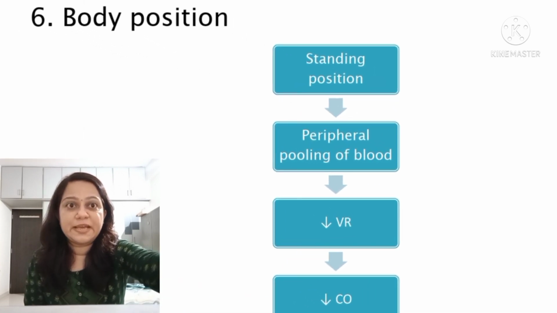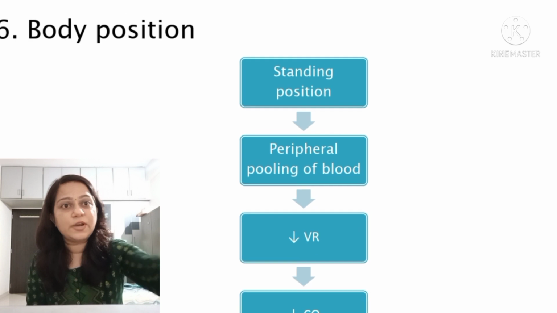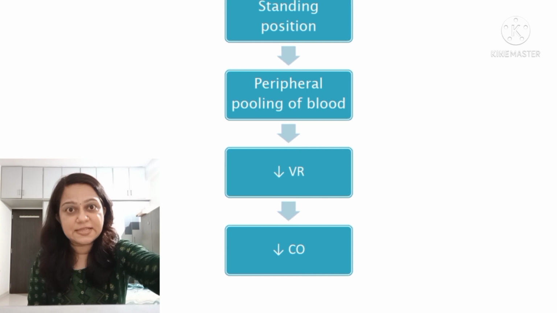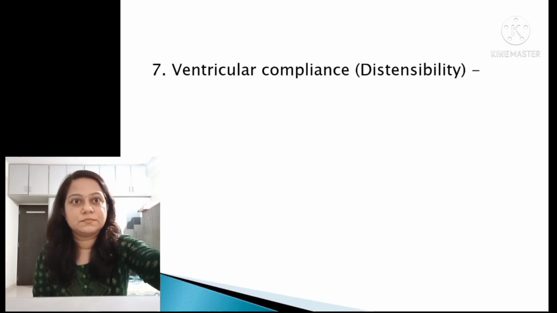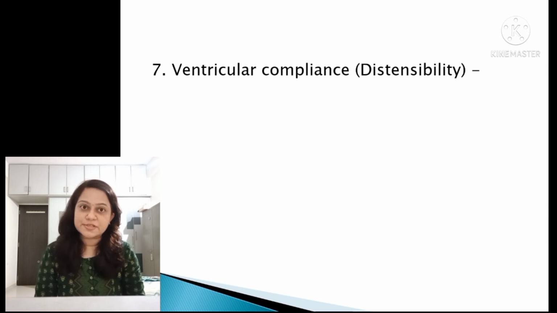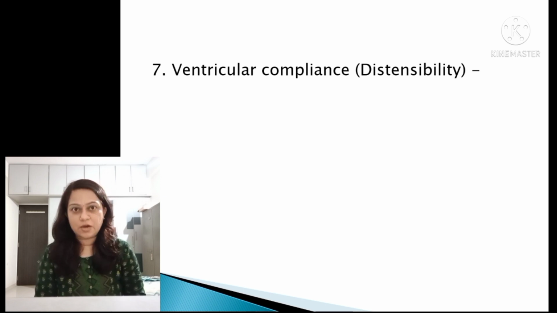Then body position. In the standing position, there will be peripheral pooling of the blood, so venous return reduces and it will cause a decrease in the cardiac output. Then ventricular compliance. Any disease or condition which affects ventricular contractility will cause a decrease in the cardiac output. Anything which reduces myocardial contractility will cause a decrease in the cardiac output. Conditions like myocardial infarction, where ventricular compliance reduces, cause a decrease in the cardiac output.